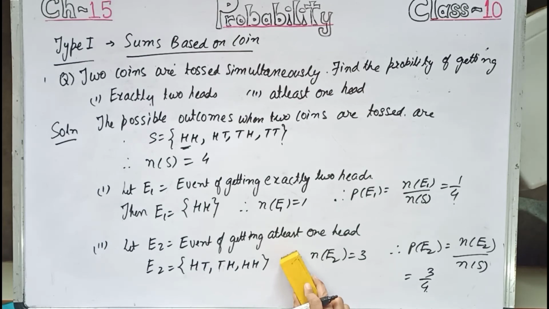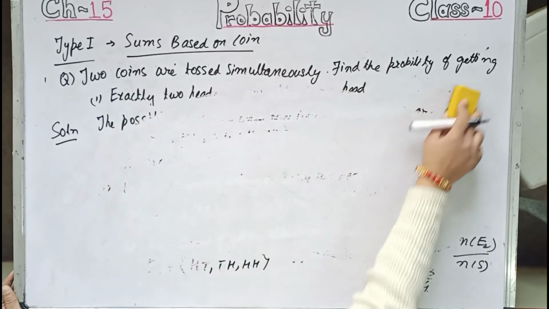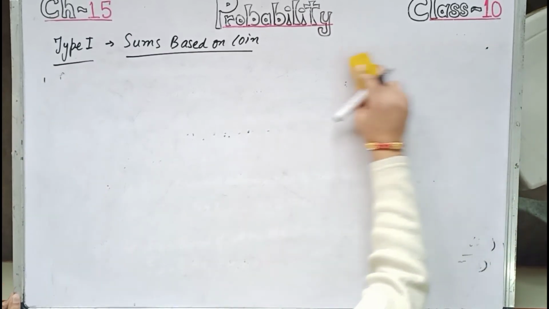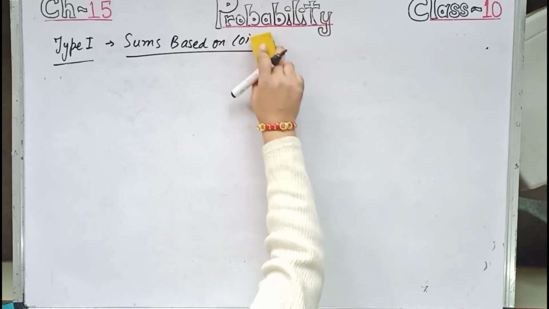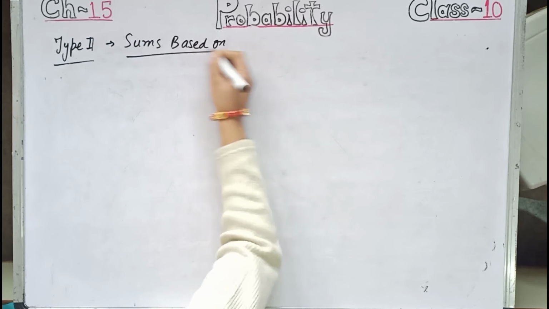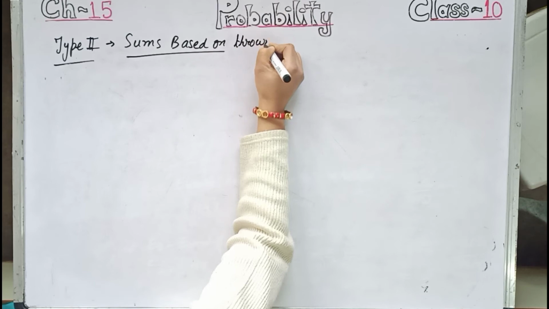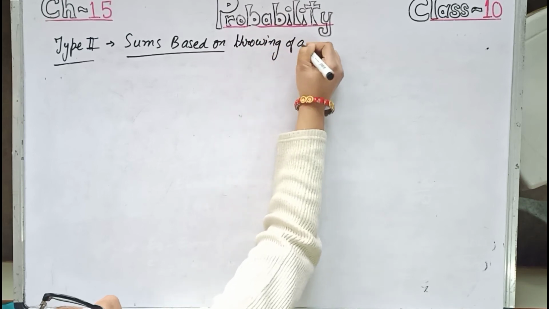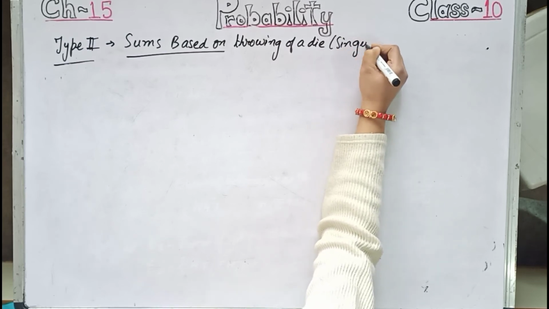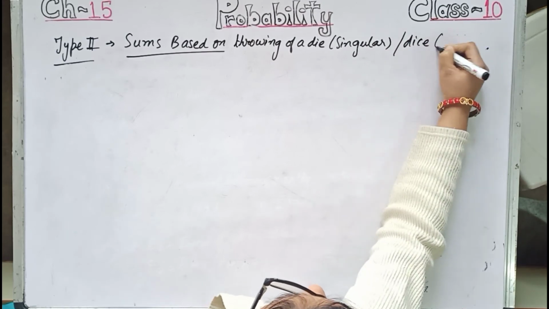Now let us move to the second type of question, that is sums based on throwing of a die. Die is the singular form and dice is the plural form. Type 2, based on throwing of a die, singular, or dice, plural.